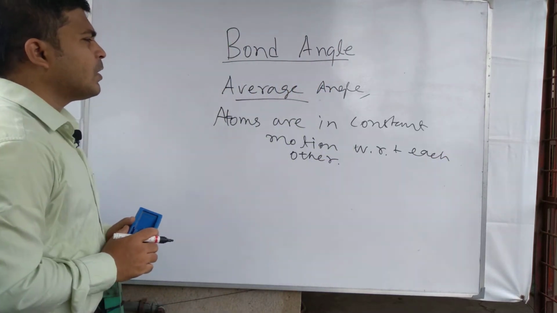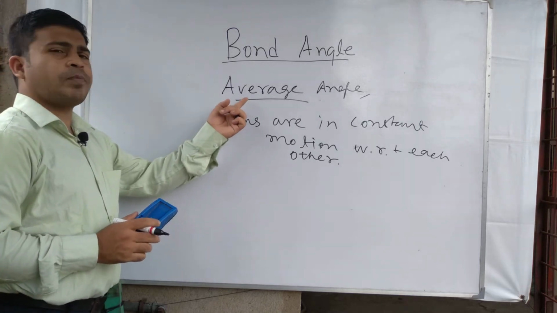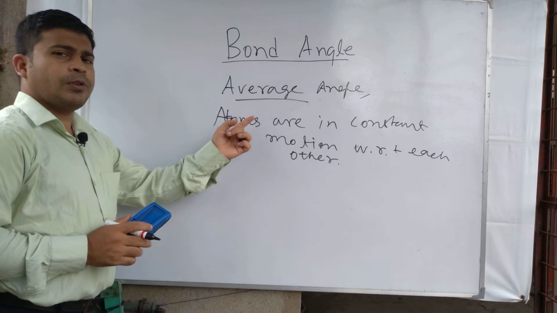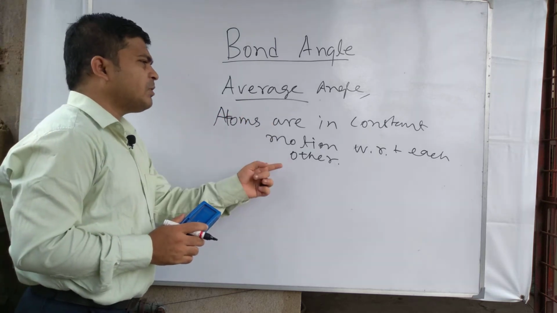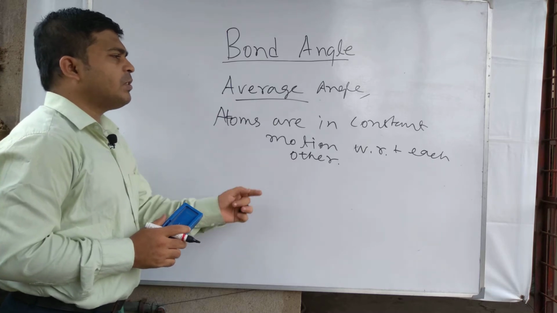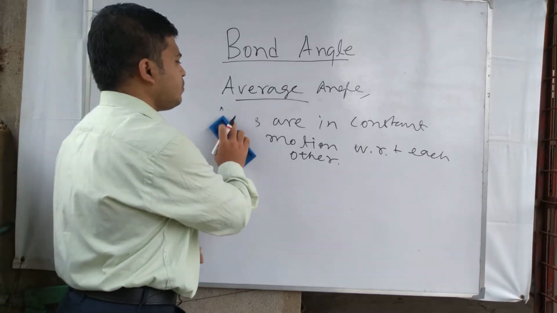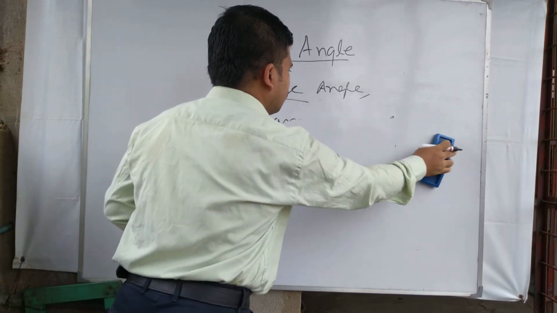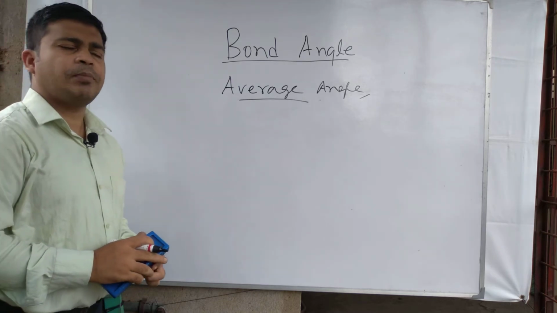Atoms are not fixed in a molecule, so therefore we use the term average angle. Atoms are always in constant rapid motion.